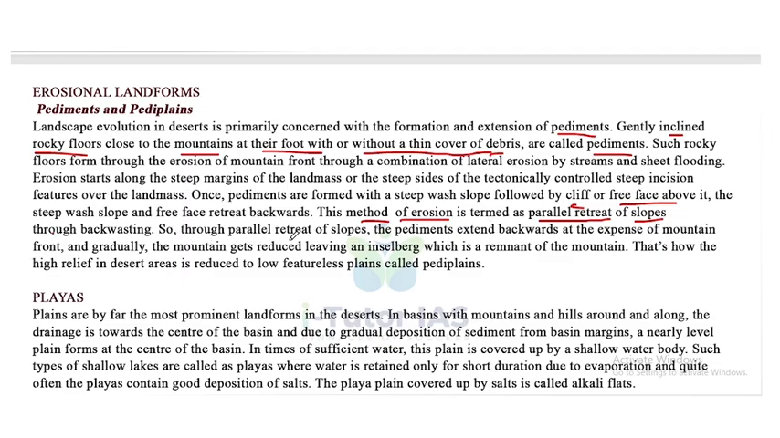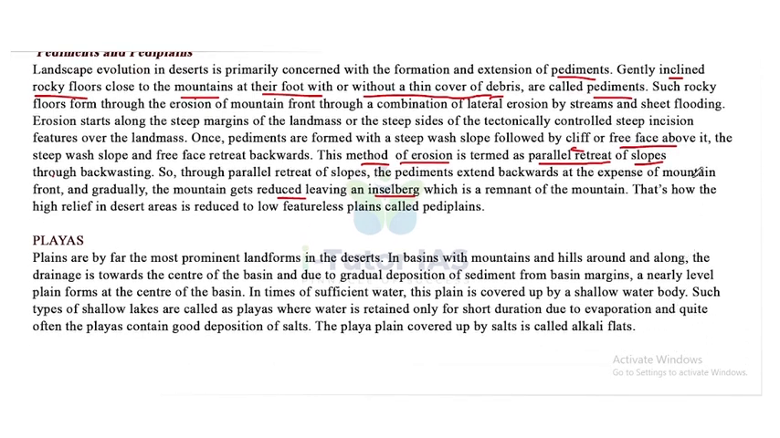Through parallel retreat of slopes, the pediments extend backward at the expense of the mountain front, and gradually the mountains get reduced, leaving an inselberg, which is a remnant of the mountain. That's how the high relief in desert areas is reduced to low featureless plains called peneplains. So the low featureless plains are called peneplains.